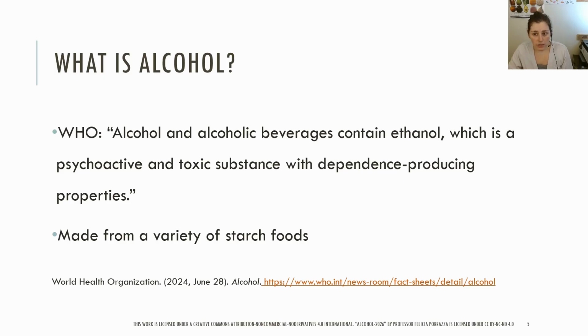Alcohol in chemistry refers to a group of similar organic compounds, but in beverages, the only alcohol consumed is ethanol. Alcohol can be made from a variety of different starch foods through the process called fermentation. Fermentation of a starchy food such as barley or wheat can produce ethanol and CO2, which makes up what is commonly known as beer.